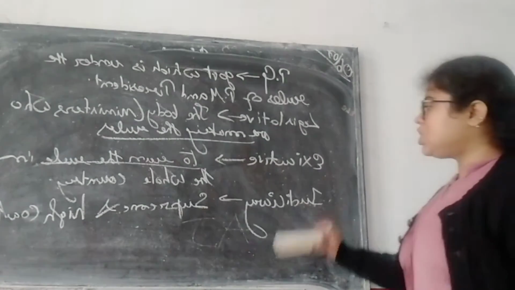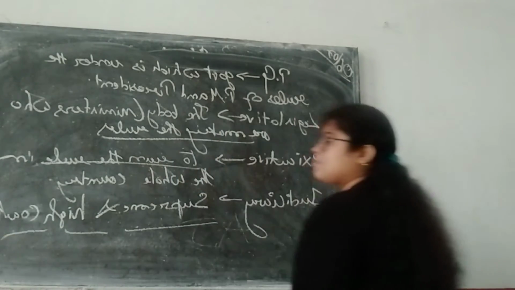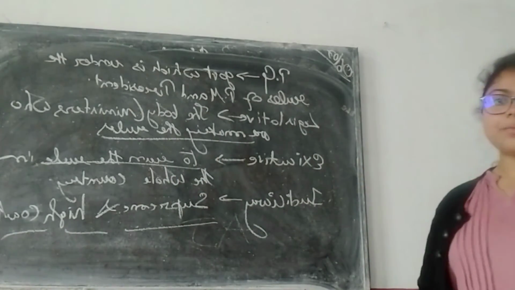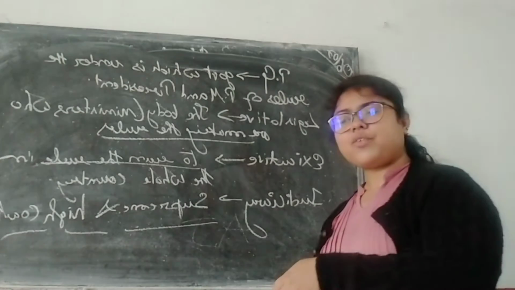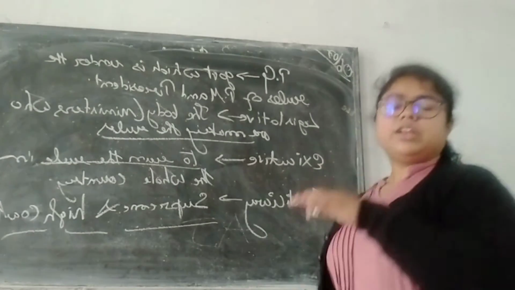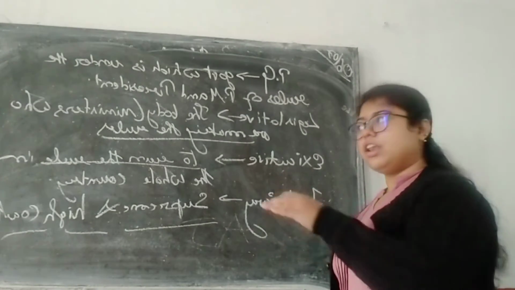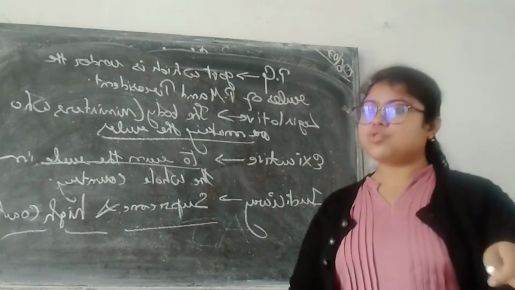Judiciary means to give jurisdiction. Jurisdiction means giving verdicts, giving results. That means, are you satisfied with that law, or are you making it void? It only depends on the person. Now this person has to decide whether he will follow those rules or not.